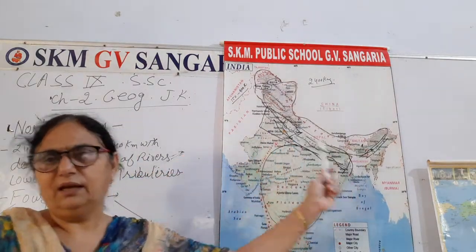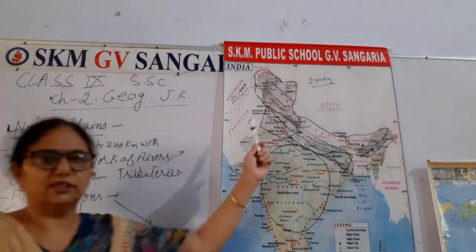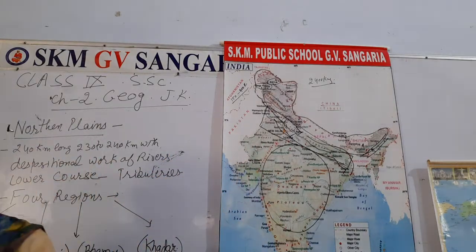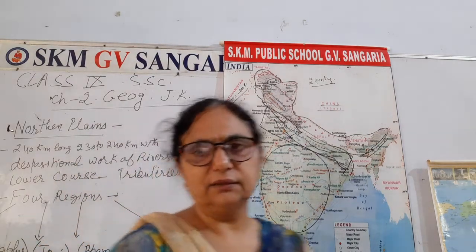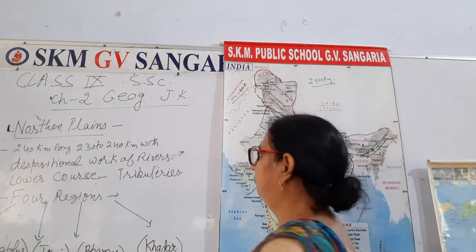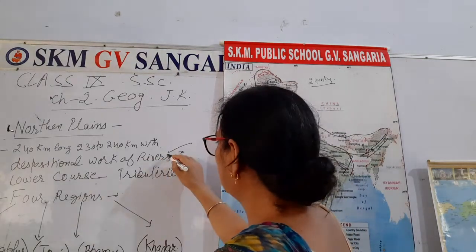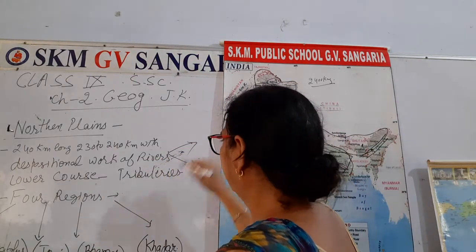Because here are the rivers, right? Major plain, Ganga river and its major tributaries are there. Then Bhangar area, that is Bhangar and Khaddar. Bhangar and Khaddar are created due to the depositional activity of river.